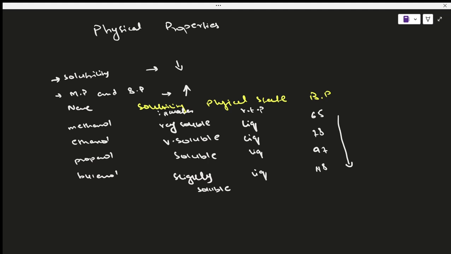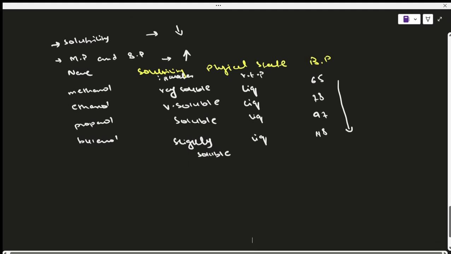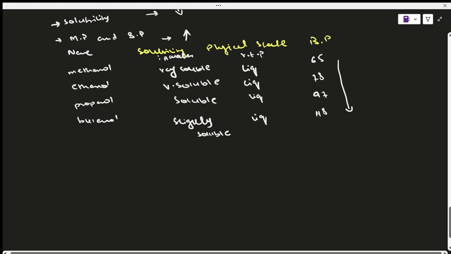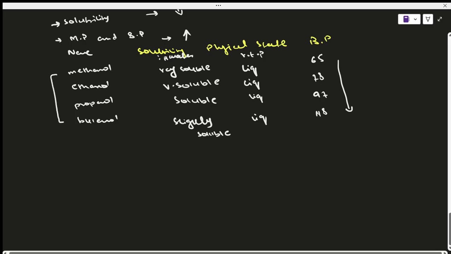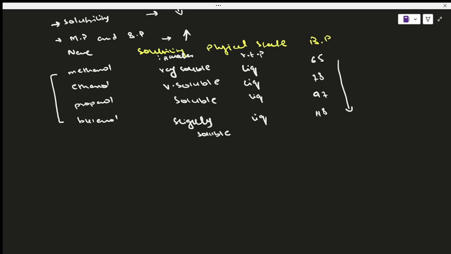And the last thing about this is that the short chain alcohol molecules, which are basically these ones as well, because till C3, C4 we call it short chain molecules. So if we talk about the short chain molecules of alcohols, these are very volatile liquids, right?